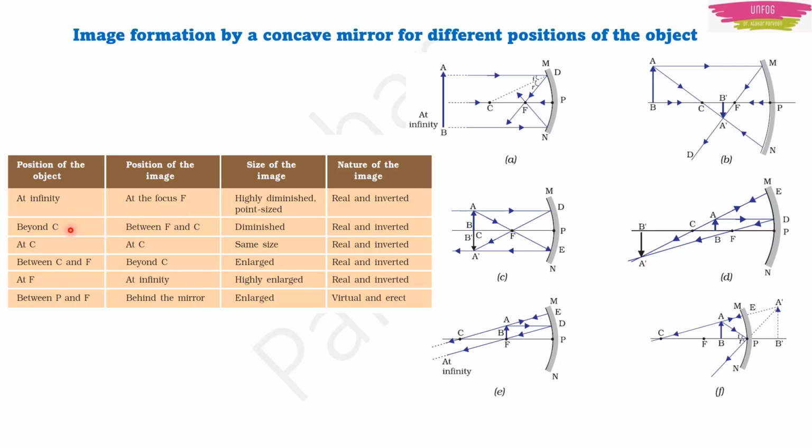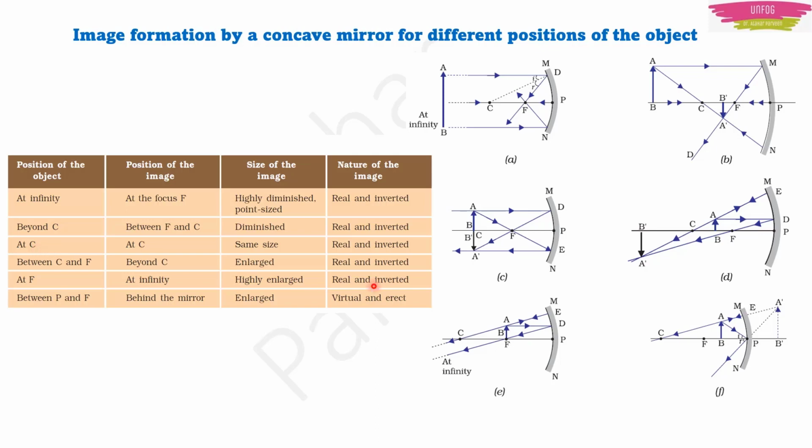And the second case is that if the object is placed beyond the center of curvature, then the image is formed beyond the focus, but before the center of curvature. So you can just remember, if the object is beyond C, the image will be beyond focus. If you remember these two things, you will know the entire table.